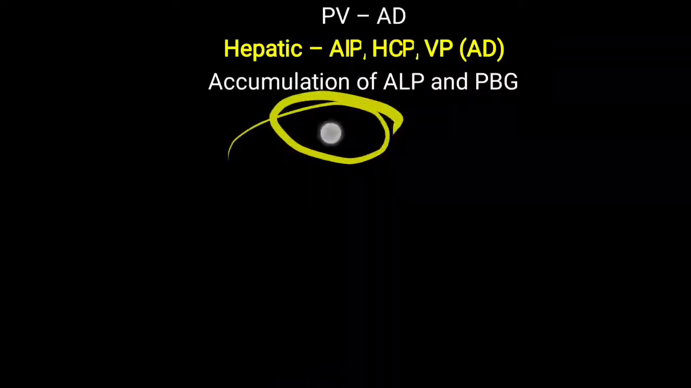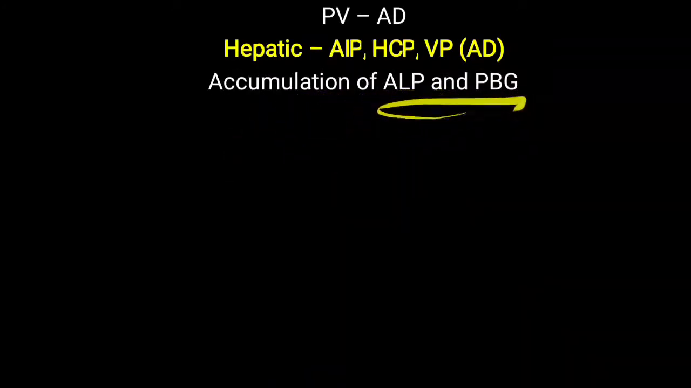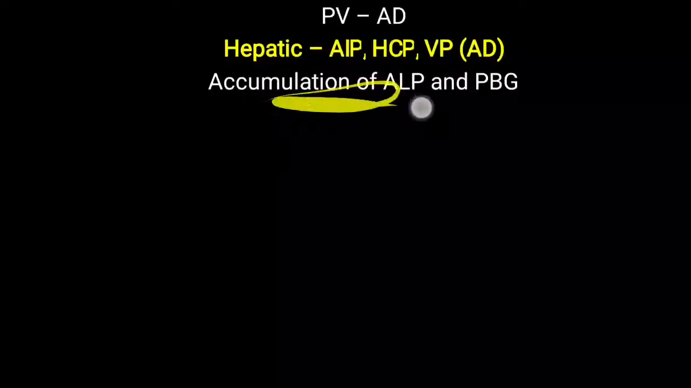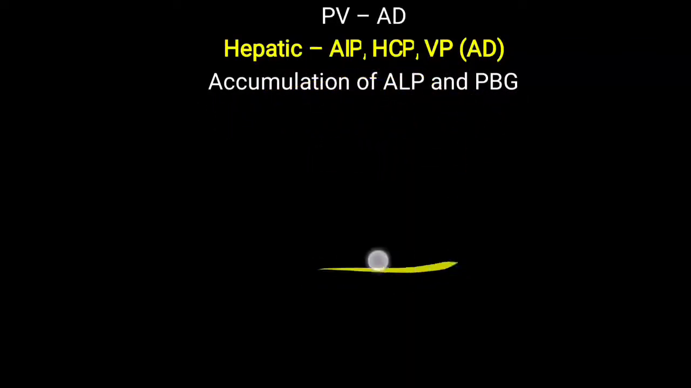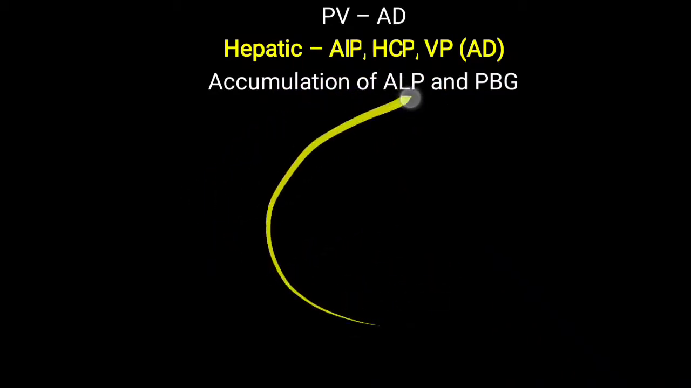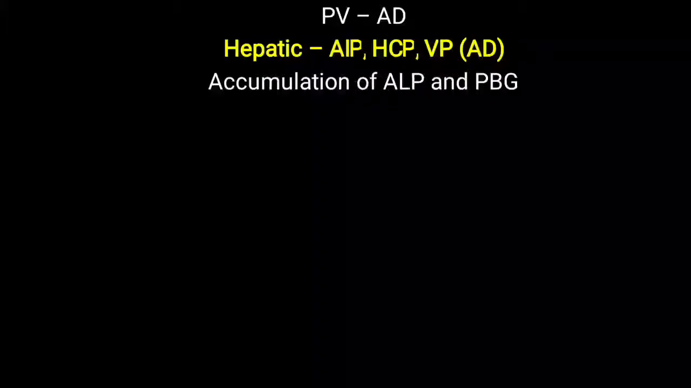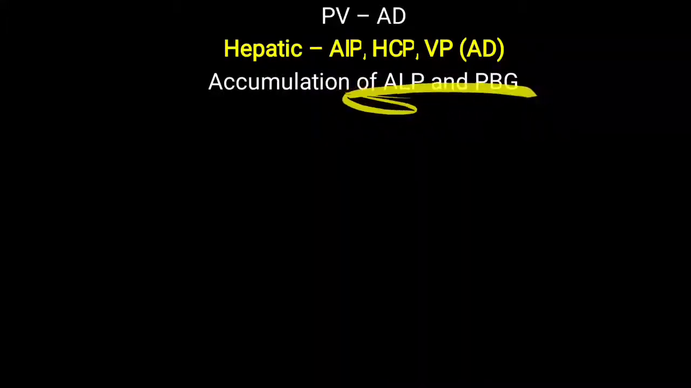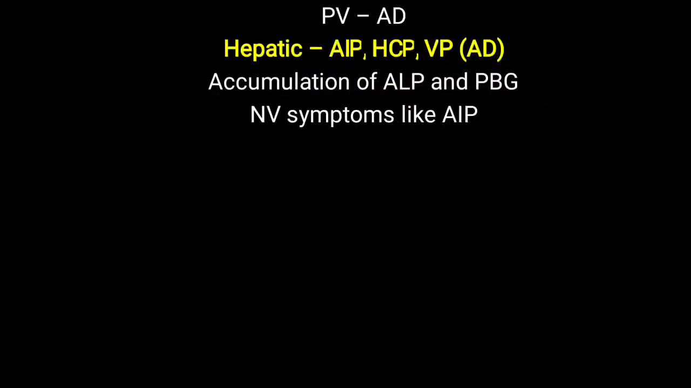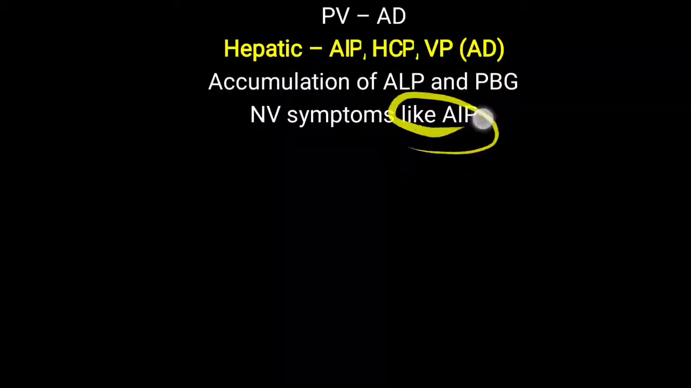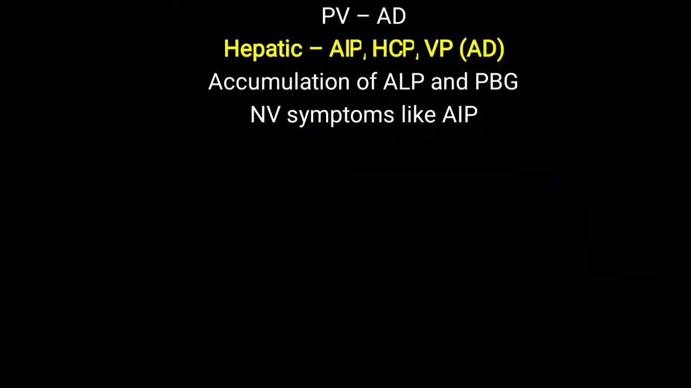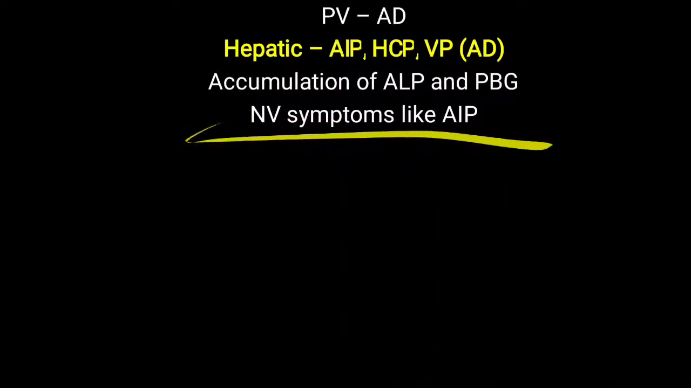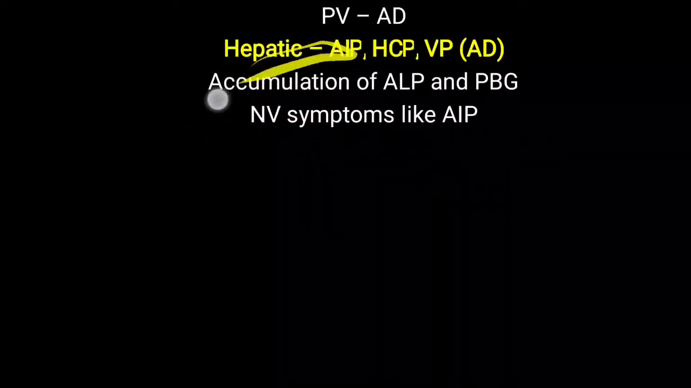So accumulation of ALA and PBG, that is delta aminolevulinic acid and PBG, occurs because there is no feedback inhibition. Heme will not lead to feedback inhibition of the ALA synthase enzyme, and that leads to the accumulation of delta ALA and porphobilinogen, and that leads to symptoms similar to acute intermittent porphyria. So neurovisceral symptoms like acute abdominal pain, vomiting and tachycardia are commonly seen with this Porphyria variegata, just similar to acute intermittent porphyria.